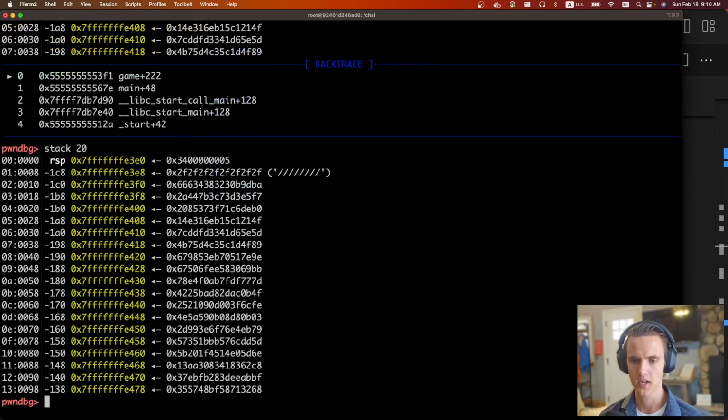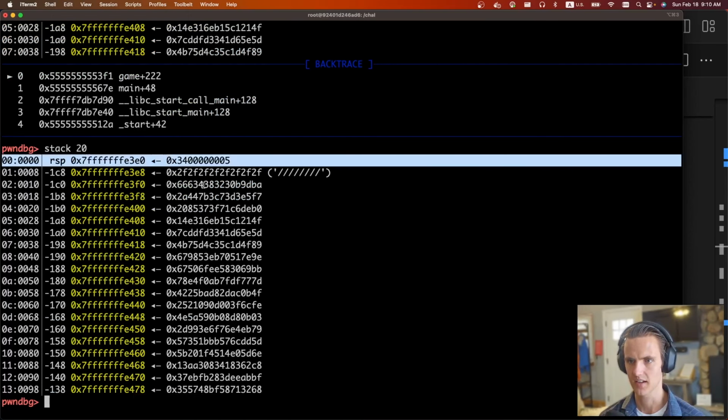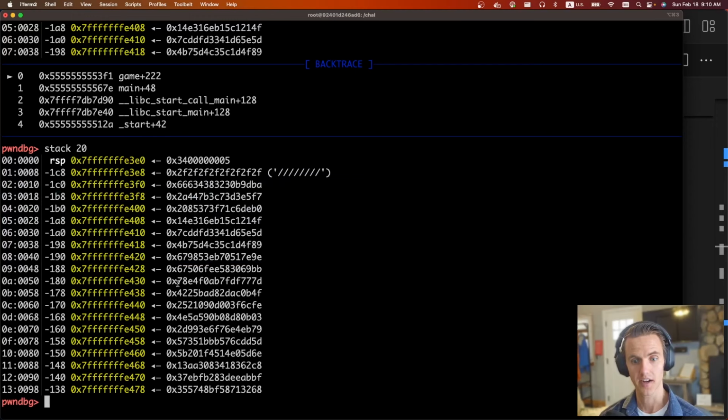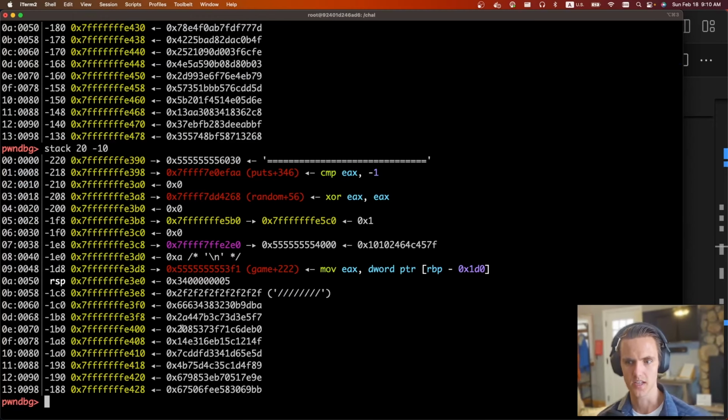So if I was to do stack 20, these are all the different card values. One of these is just some random stack thing, some other stuff, but these are all the different card values. So we can do stack 20 minus, let's say, 10. So these are values at lower addresses. This is probably where the cards array starts right here. If we were to access cards minus 1, 2, 3, for example, cards minus 3 is this value, and it would print out this value for us. So we would get a leak of game plus 222. So we would have an info leak, and from this we could calculate the address of the win function.